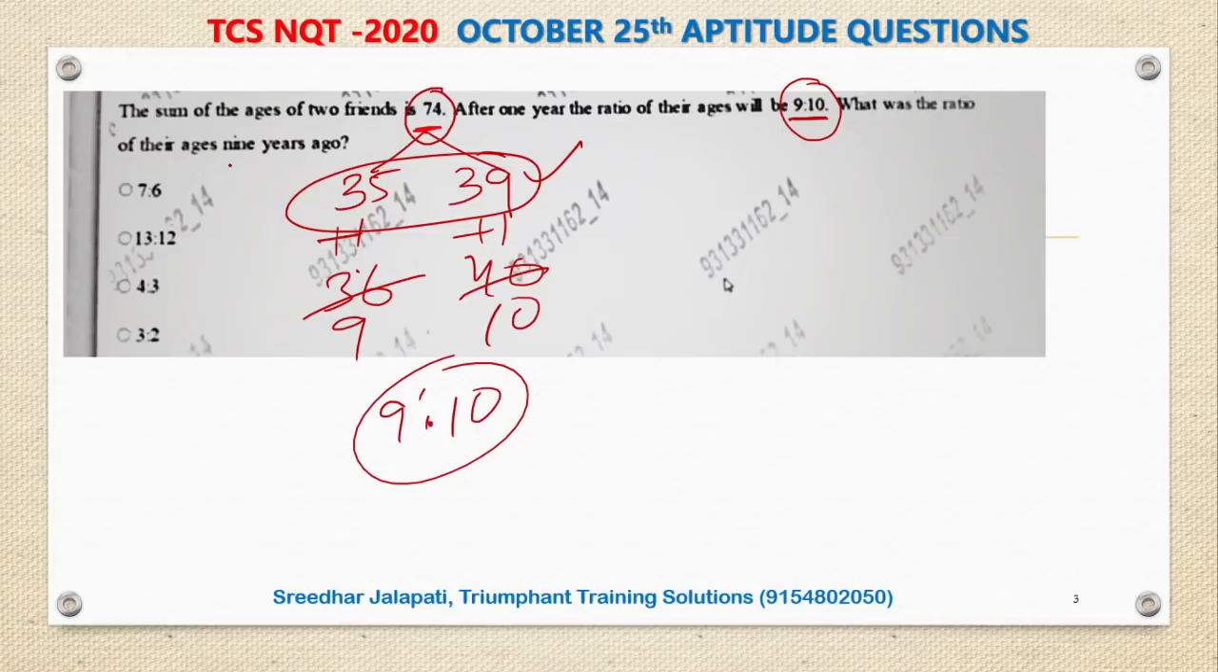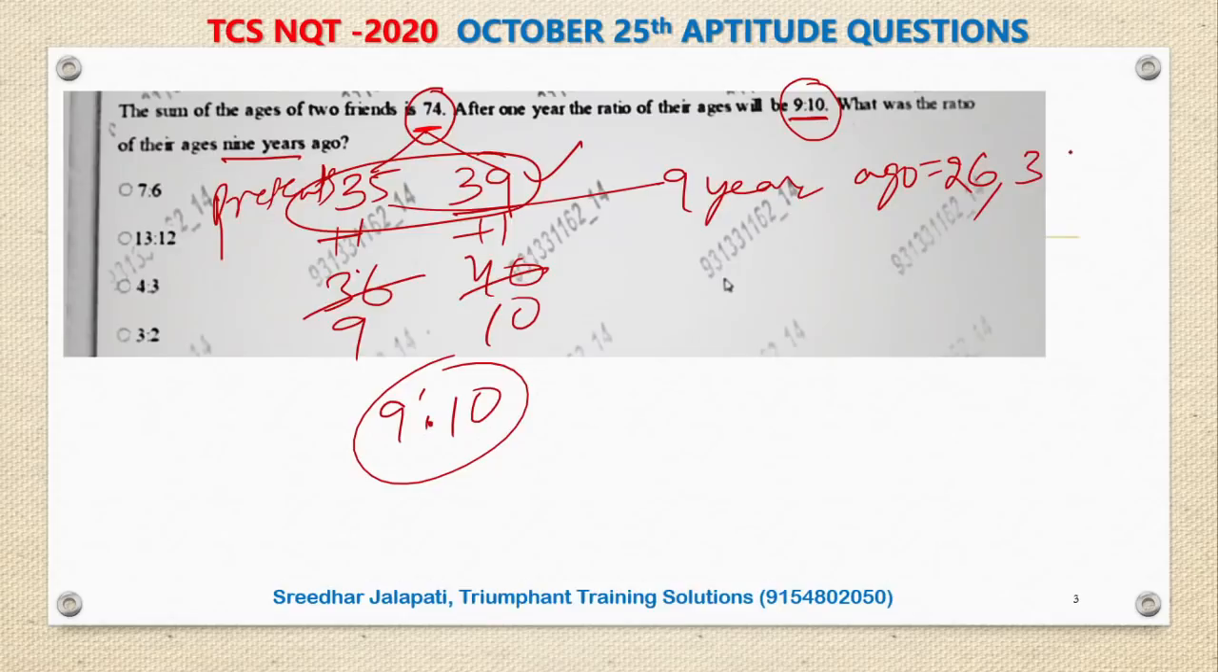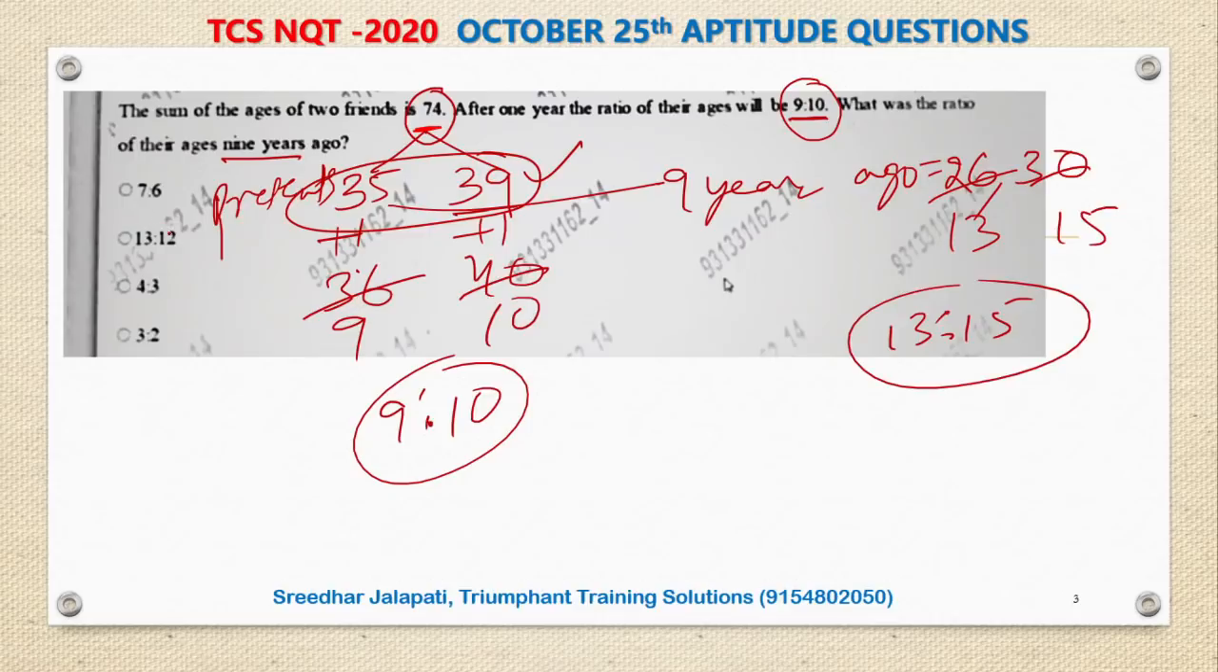What was the ratio of their ages 9 years ago? These are their present ages, 35 and 39. Then 9 years ago, their ages are 35 minus 9, 26, and 39 minus 9, 30. The ratio is 26:30, which is 13:15. But unfortunately, it is not there in the options. It is given as 13:12, but the answer is 13:15.